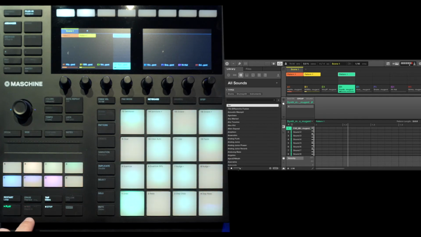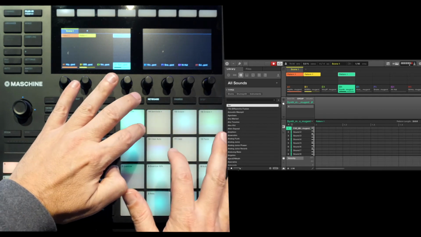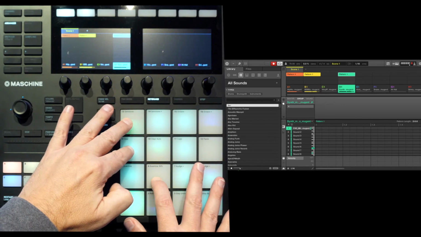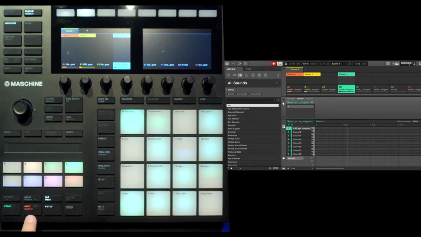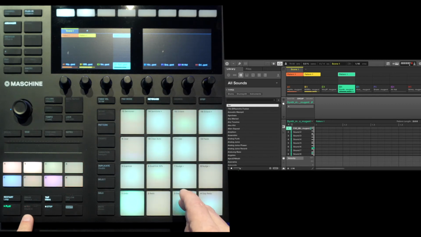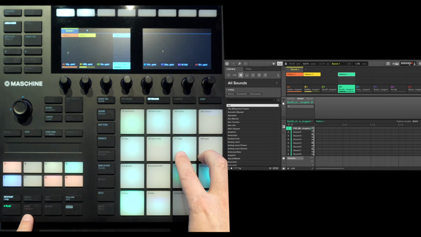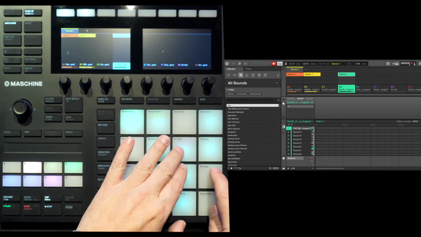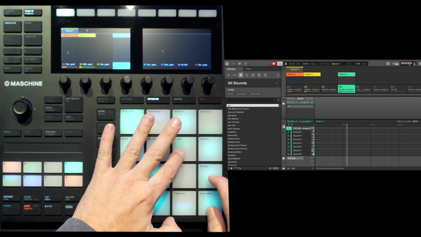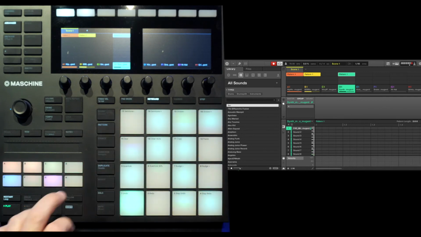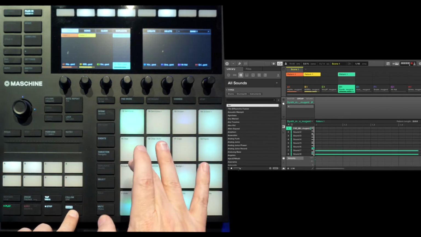Let's record the first chord. Now let's try to find the next chord. Here it is. Let's quantize it.